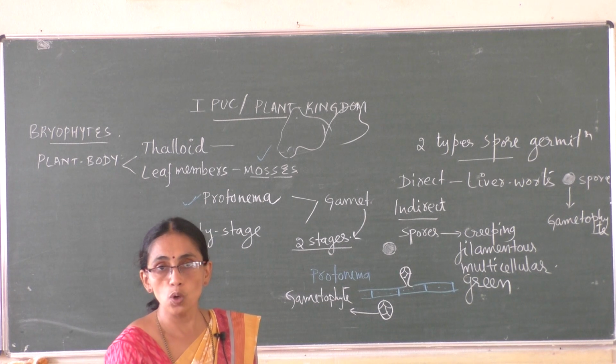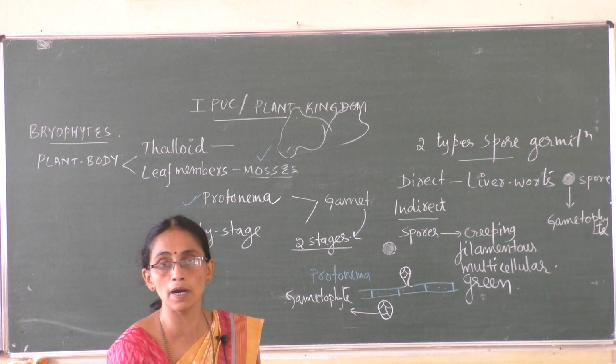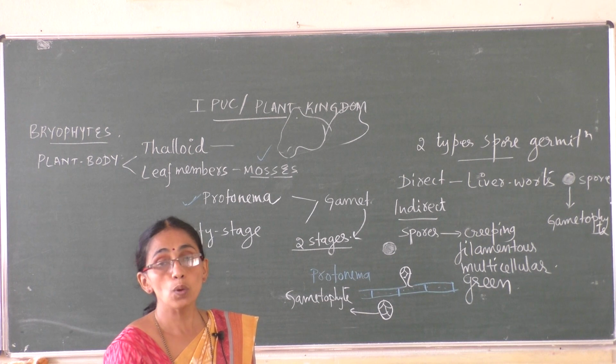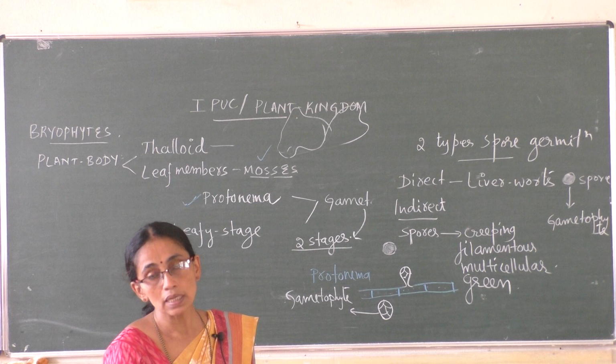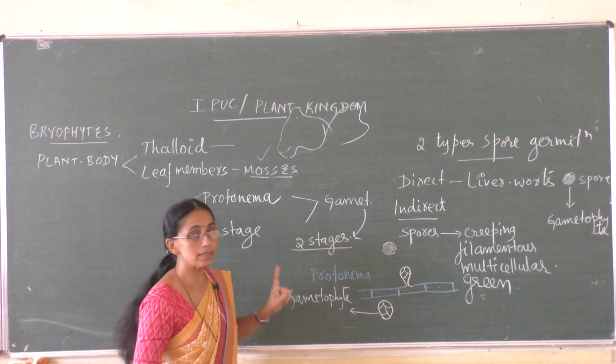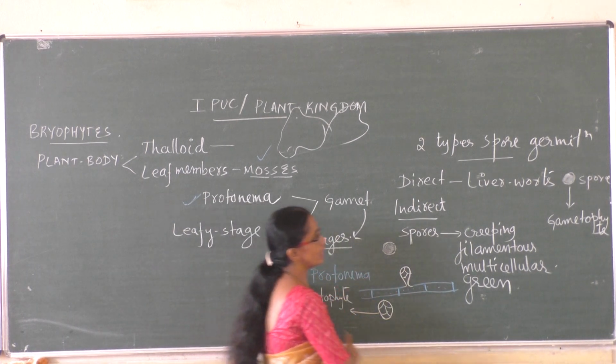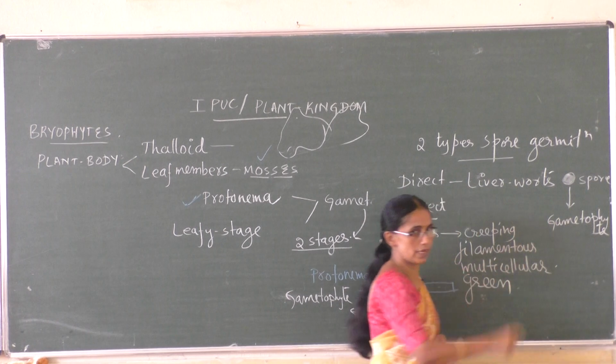Indirect, spores on germination give rise to a stage known as protonema. Protonema produces buds. These buds later produce the gametophyte. So indirect, what is that? Spores, protonema, gametophyte. Whereas here, spores, gametophyte, direct.